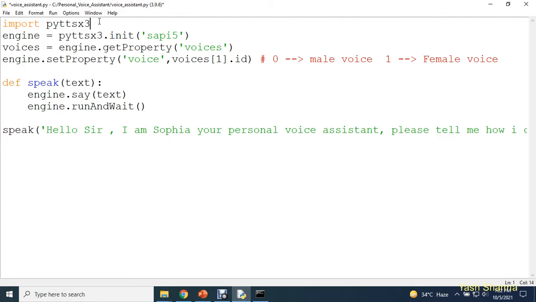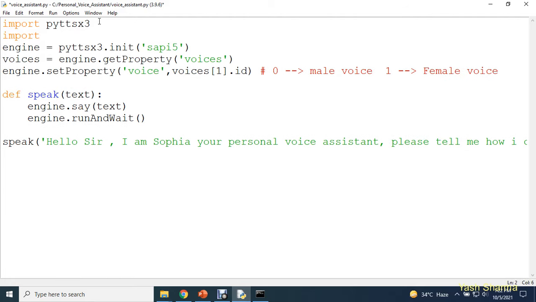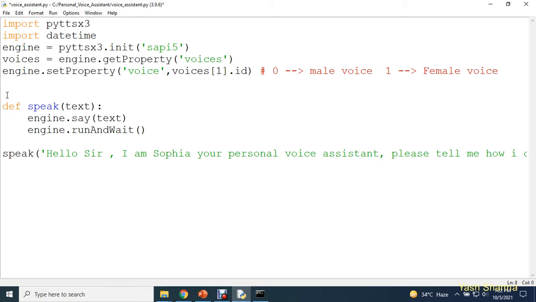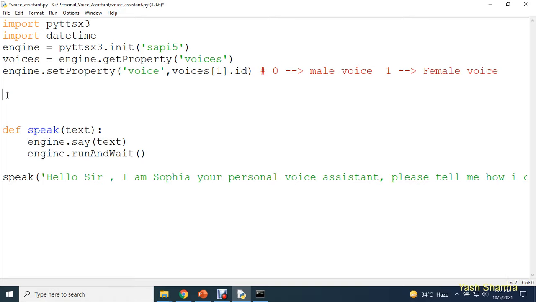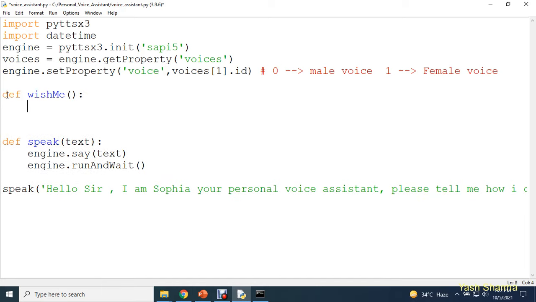For this we are going to use this module, import datetime. Okay, and guys, here I'm going to create one more function, and the name of that function will be wishMe.